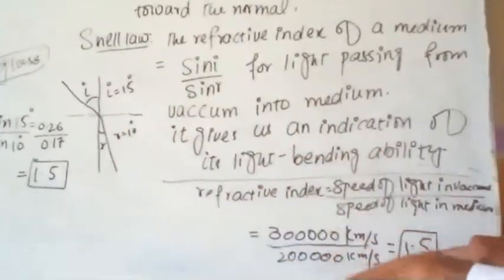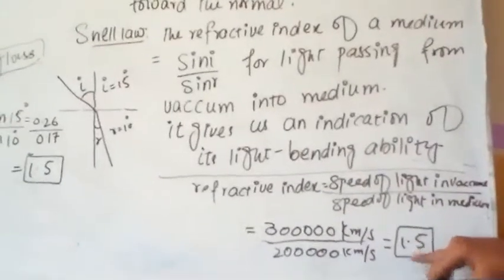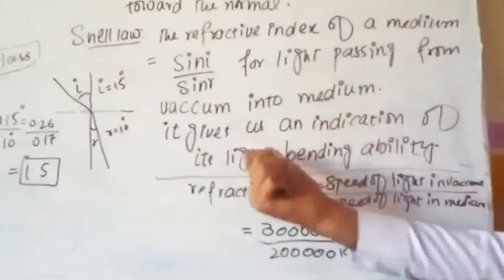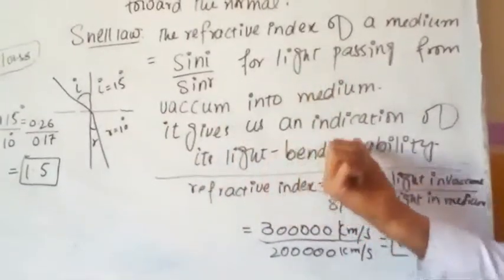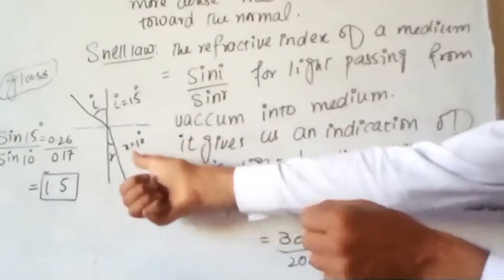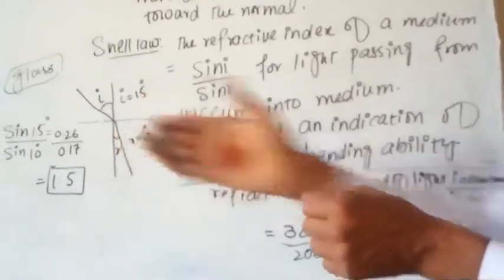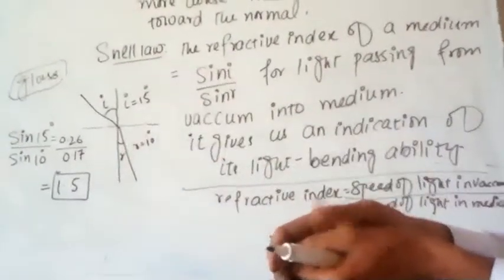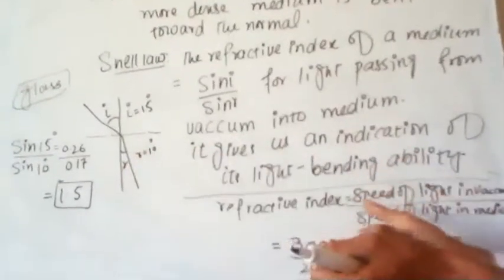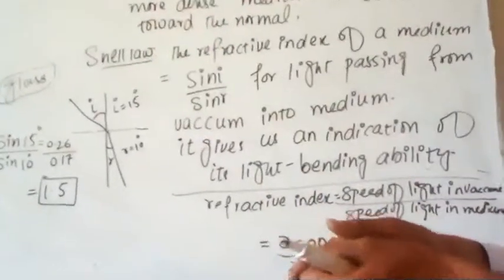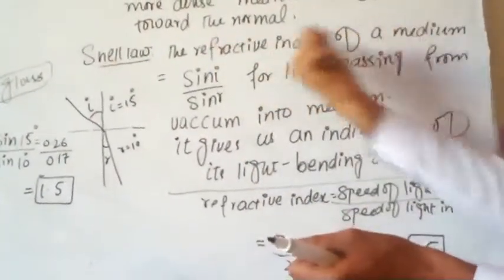If we find the refractive index of this medium, this value will give us the indication of the medium's light bending ability. It means how much the medium can bend light: the medium can bend more light or less, or whether the medium has bending ability or not. If we want to find this property of the medium, we use the refractive index, and this law was presented by Snell. So the refractive index will be a value.